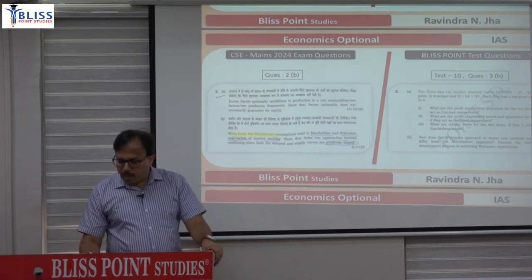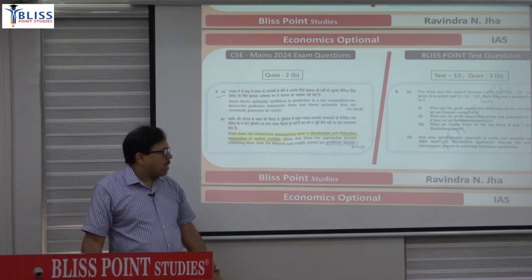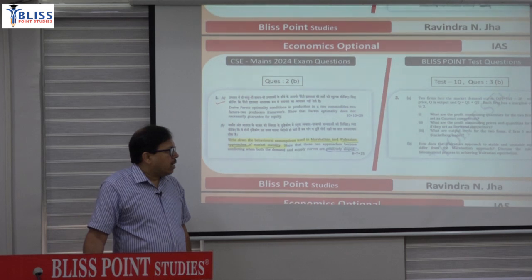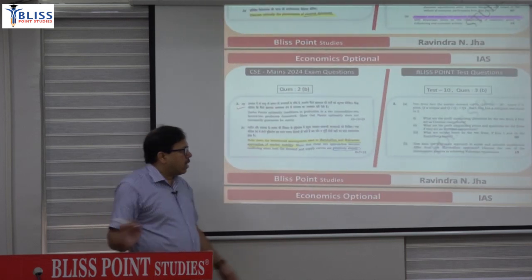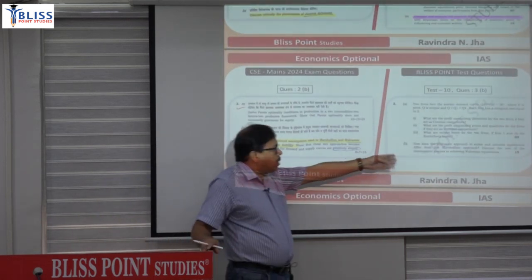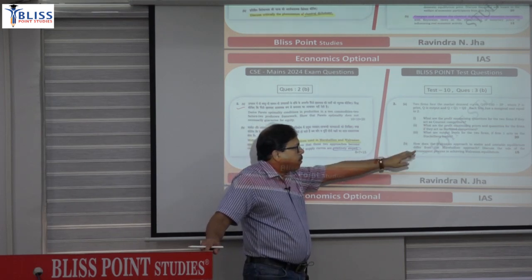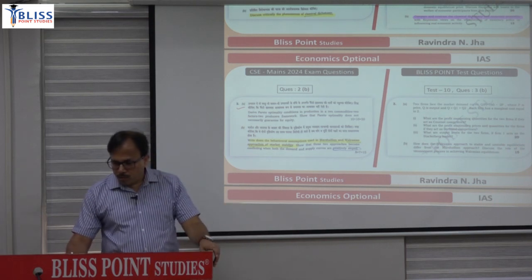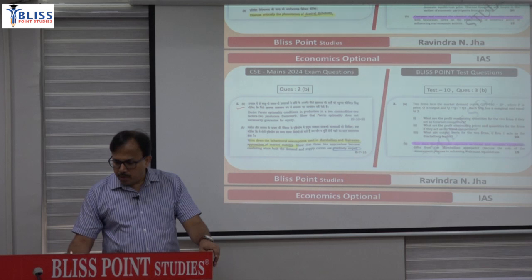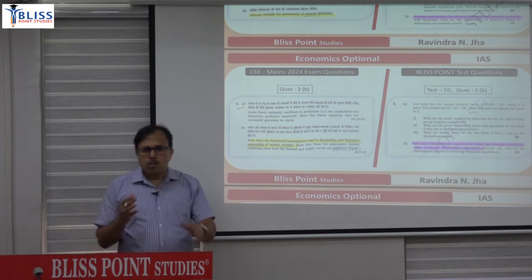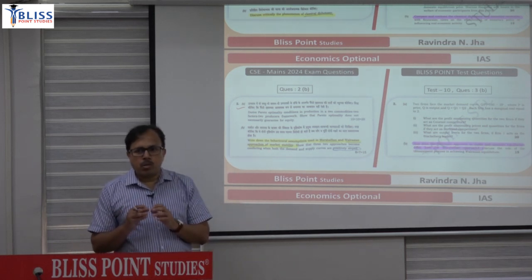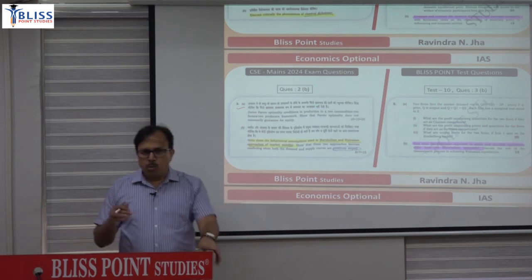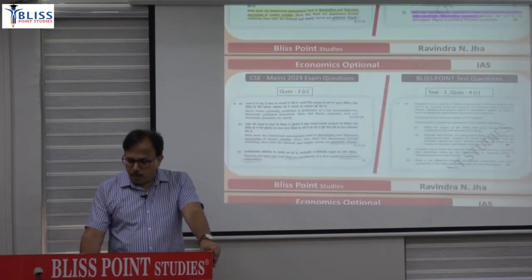And write down the behavioral assumptions used in the Marshallian and Walrasian approach of market stability. And in the test category it was again, how does the Walrasian approach to stable and unstable equilibrium differ from the Marshallian approach. So the Marshallian or Walrasian approach question, you find it in this part. A small topic is there, Marshallian and Walrasian approach, only a few questions are there, but they repeat and you find them in the paper.